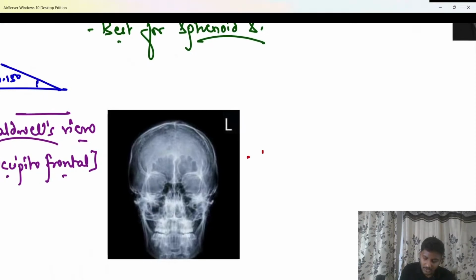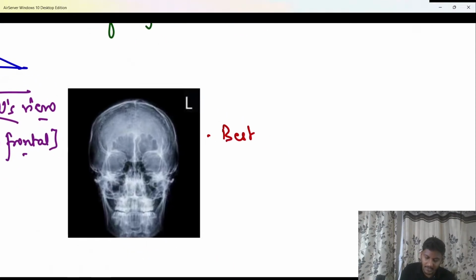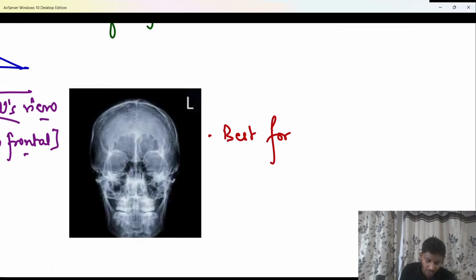And if they ask you which is the best one for frontal and ethmoidal sinus, so do remember, the best view for the frontal as well as the ethmoidal sinus has to be the Caldwell's view. The best view for the ethmoidal and the frontal sinus has to be the Caldwell's view.